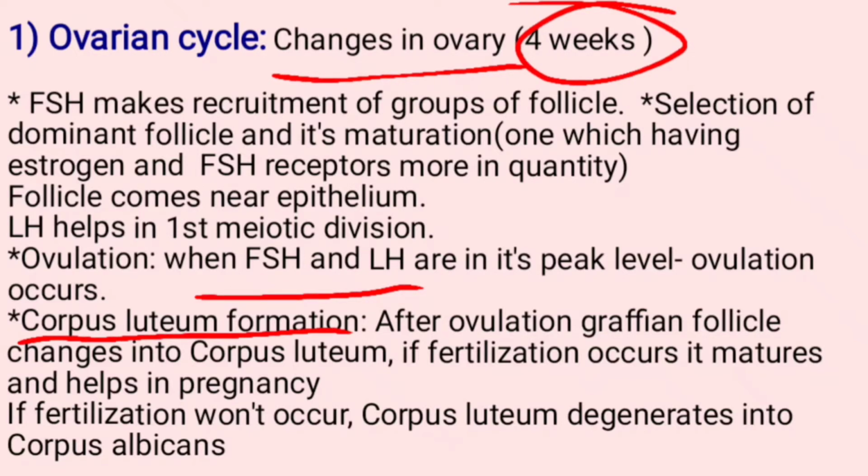Corpus luteum. After the release of the ovum into the fallopian tube, this Graafian follicle converts itself into corpus luteum. This corpus luteum, if fertilization occurs, helps in pregnancy. If fertilization does not occur, this corpus luteum degenerates and forms corpus albicans.